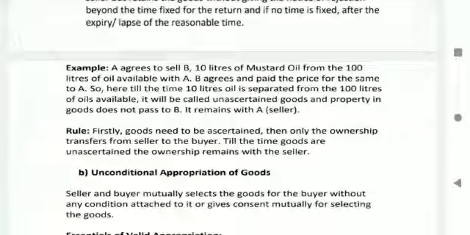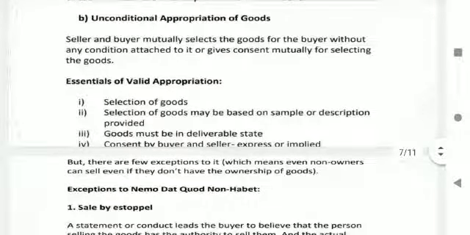Firstly, goods need to be ascertained. Then only the ownership transfers from seller to the buyer. Till the time the goods are unascertained, the ownership remains with the seller. Unconditional appropriation of goods: seller and buyer mutually select the goods for the buyer without any conditions attached to it, or give consent mutually for selecting the goods, essentially a valid appropriation.